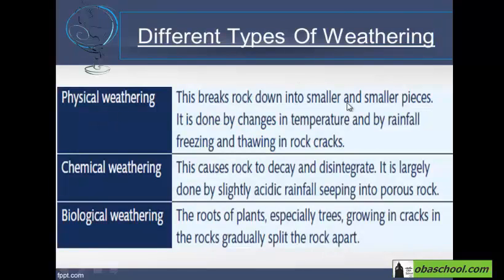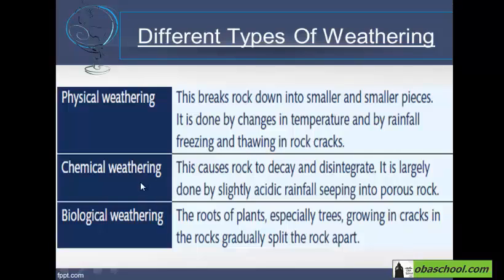Physical weathering breaks rocks down into smaller pieces, which is done by changes in temperature and by rainfall freezing and thawing in rock cracks. High temperatures dilate rocks while low temperatures shrink rocks. Also, in low temperatures, the water inside the rocks freezes. Thus, all these factors affect the rocks and cause the rocks to crack.